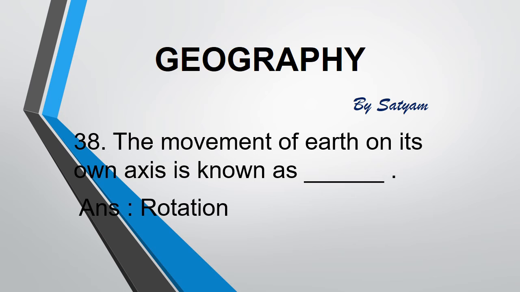The next question is, the movement of Earth on its own axis is known as dash. The answer is rotation. The Earth takes about 24 hours to complete one rotation. This period of rotation is known as Earth Day.